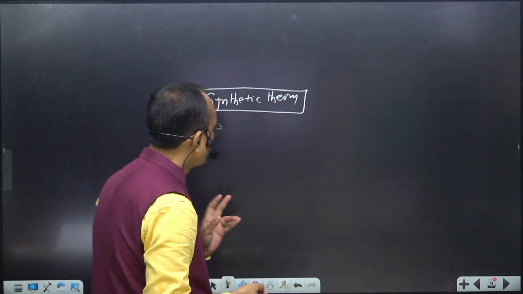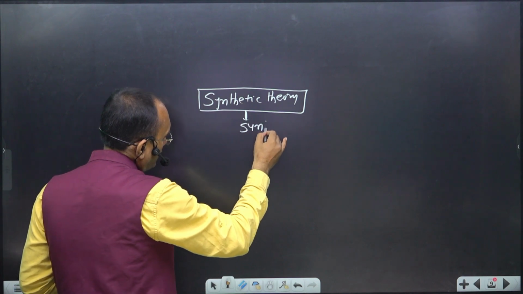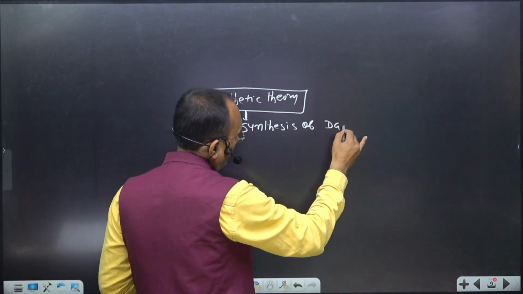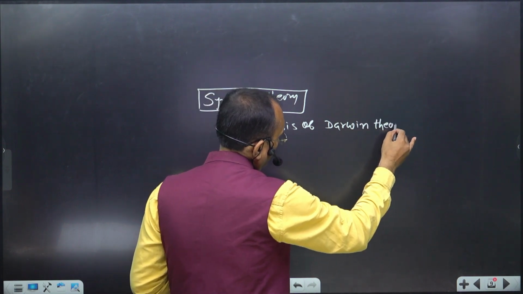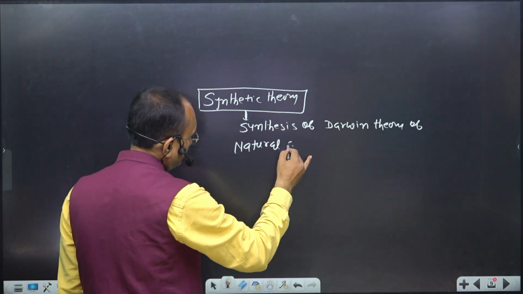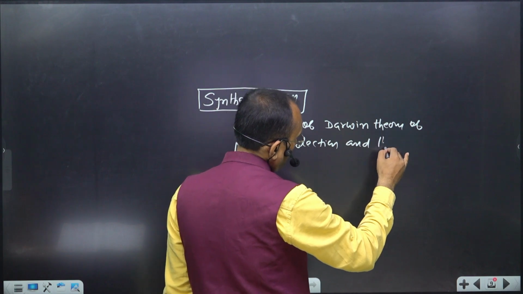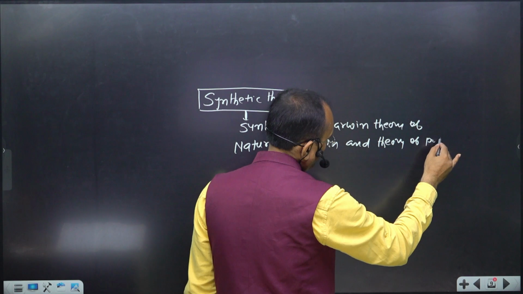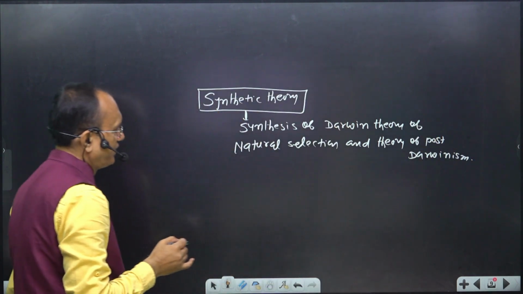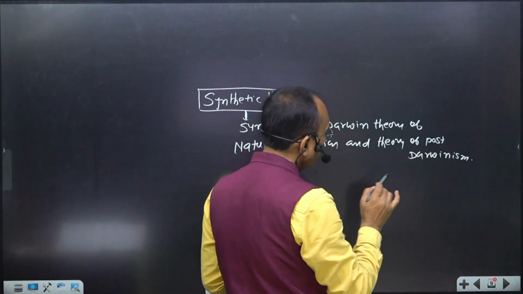The right perspective is that the synthetic theory is the synthesis of Darwin's theory of natural selection and the theory of post-Darwinism. That was the product of that synthesis.